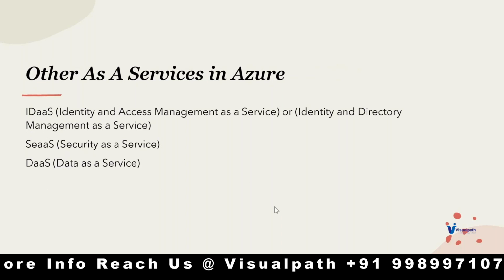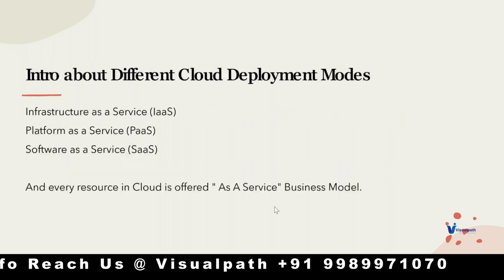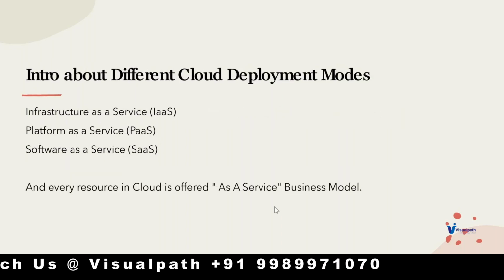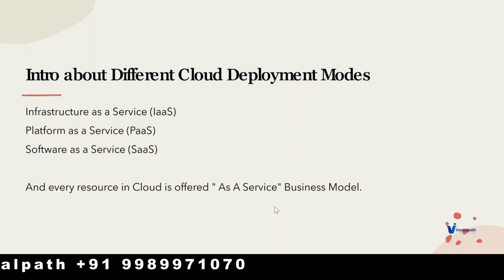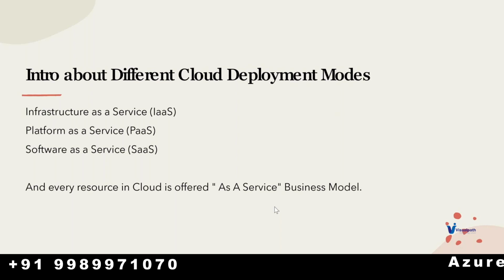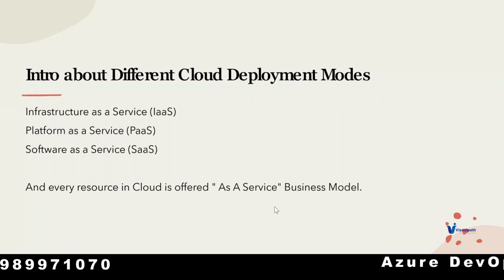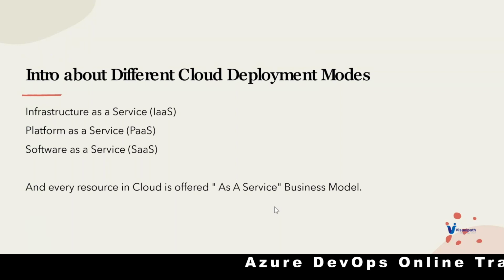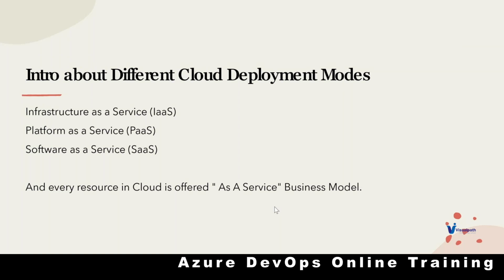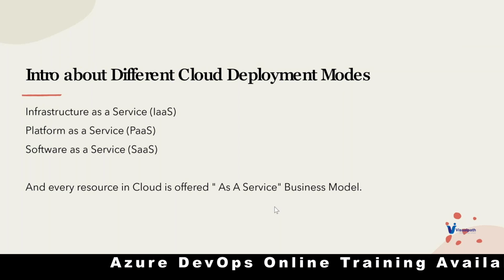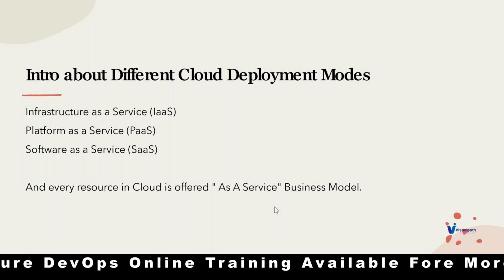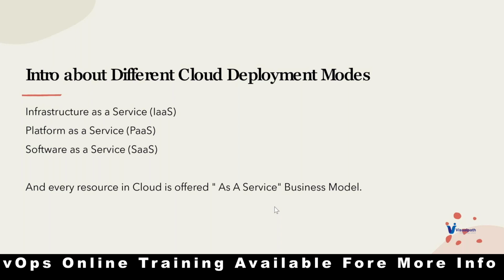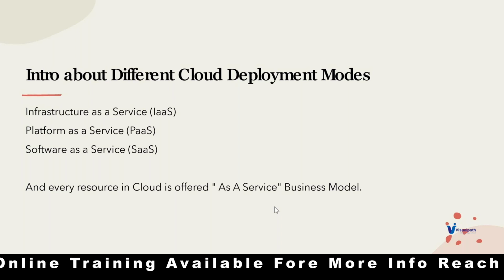Okay. Which resources fall under the infrastructure as a service category, platform as a service category, and software as a service category? In the coming classes, we are going to discuss in detail why we need to call this resource IaaS only, why this resource platform only, and why this resource software only. There are specific and very slight differences between all three, especially platform and software.